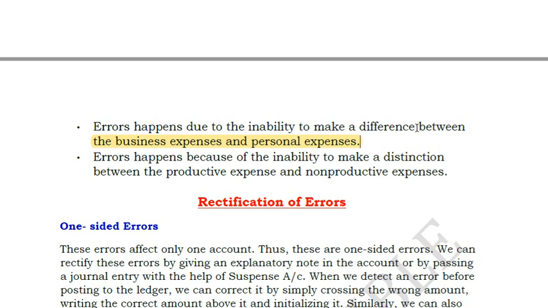Same is the case when you post between productive expenses and non-productive expenses. This also happens sometimes, when you get confused between productive and non-productive expenses. There can be a lot of examples like this. The production related expenses should go to your production only, but sometimes they post it in admin expenses. So this is also against the basic rule of accounting. Any respective expense or income should go to that head only. If it is sales, it should go to sales only. You can't simply say other income. Instead of sales income, if you put in other income, your balance sheet will match, but your heading is wrong, isn't it? You are wrongly showing other income instead of sales income. So this is against the principle of accounting. So anything which is against the principle of accounting comes under your principal errors.